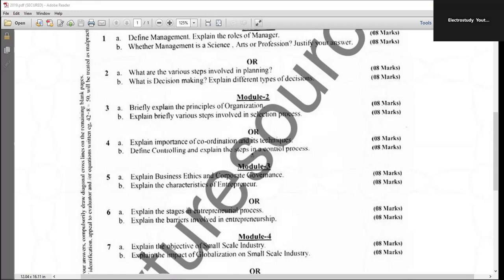Importance of coordination and the techniques. Then define controlling, explain the steps in the control process. With the help of a flow chart or block diagram, you can explain in brief. So these are the important questions in the year 2019.